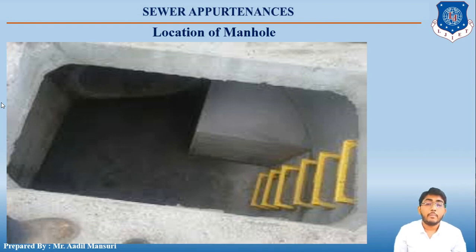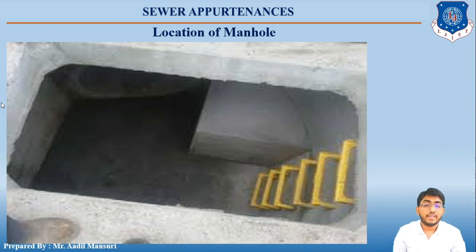Then manholes are also provided at the head of every sewer line and whenever there is a change in size of sewer. So if a sewer having diameter 1.2 meter is to be connected with a diameter of 0.9 meter, then what we can do is construct a manhole at the junction.